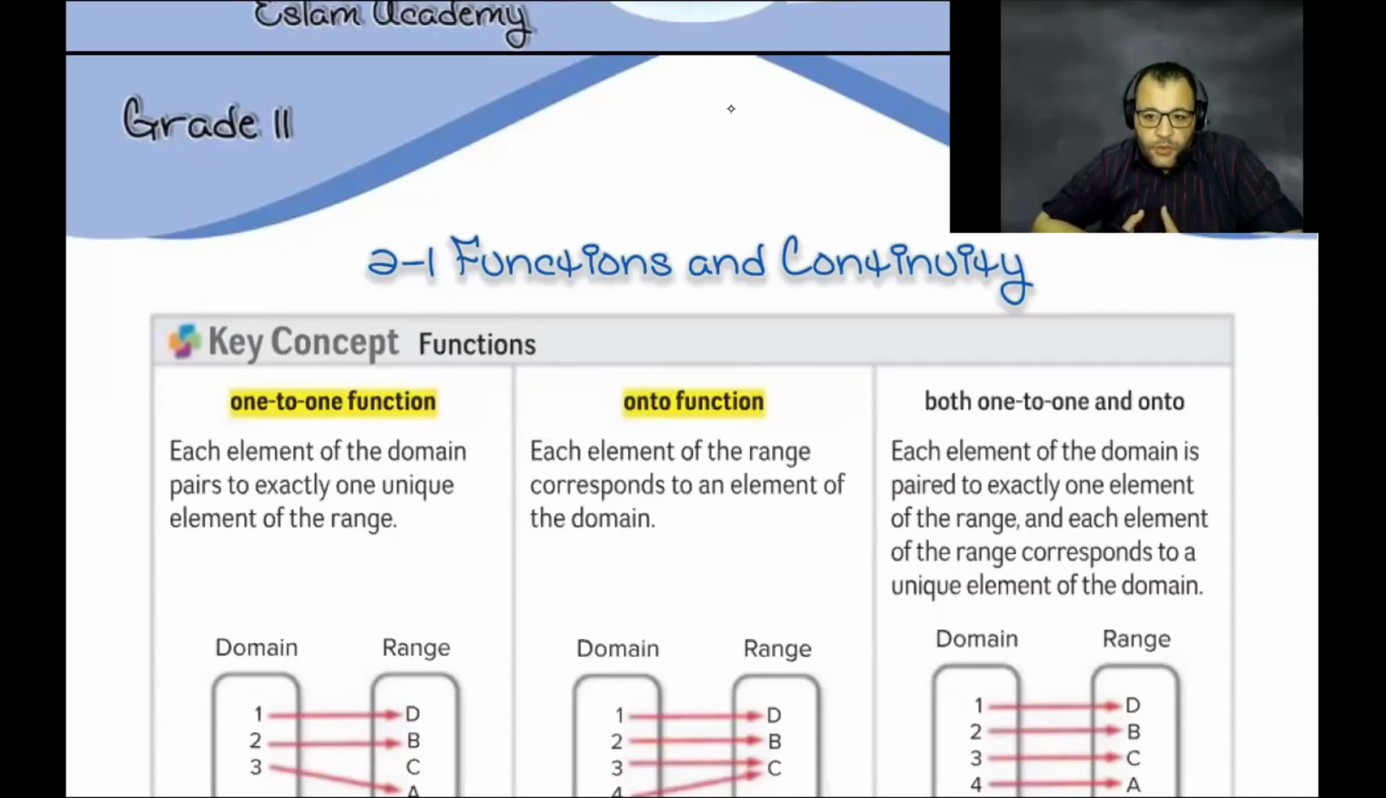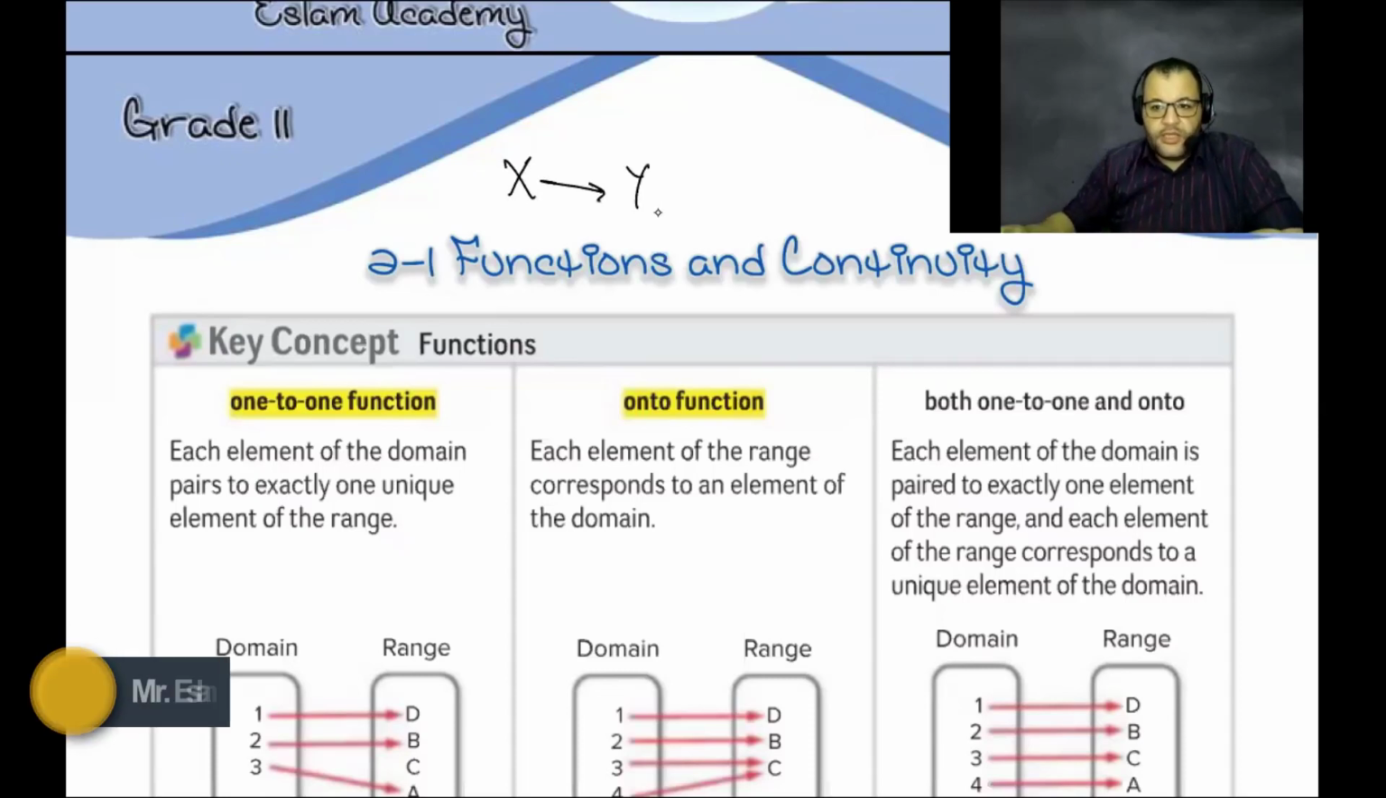Give me any definition. What do you know about the relation? One thing connected to another? Yes, a connection between two sets X and Y. X connected with Y. So that's the meaning of relation.